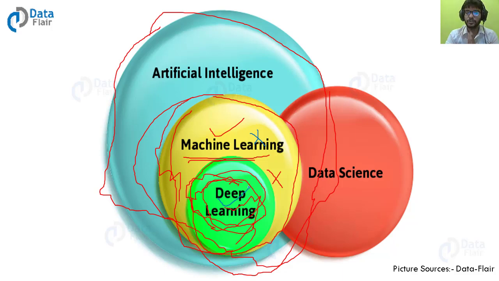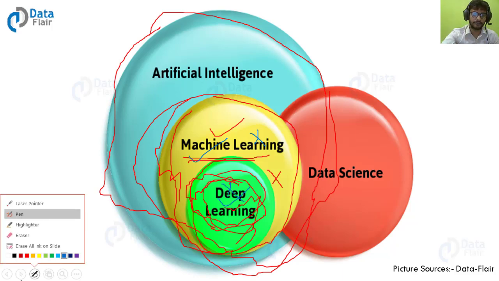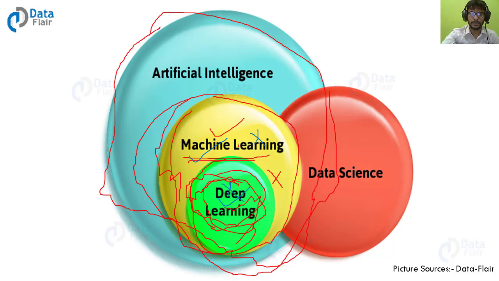And we use deep learning only in that case where machine learning is not going to perform. If machine learning is doing well, then we have no use of deep learning at that time. But if machine learning fails, then we use deep learning. That's it. That is the thing. And we are not going to use the whole concept of data science.